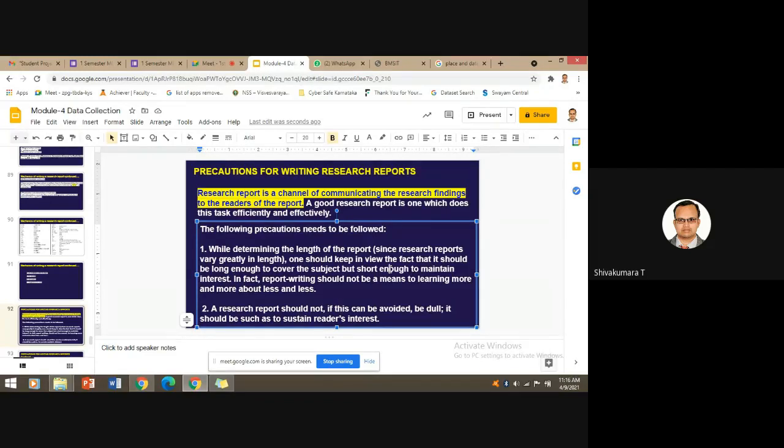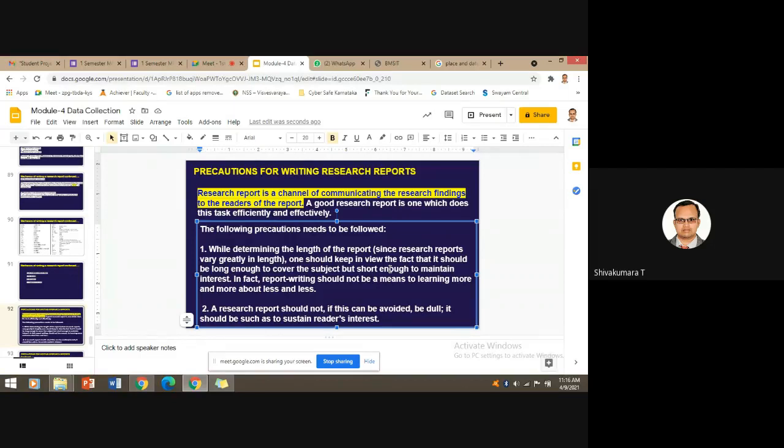First, the length of the report. Many times a report is short, especially business related, one or two pages. Financial maybe one single page, because they present a summarized report. But usually research studies or project reports will take around 60 pages to 200 pages, depending on the length of the findings of your research and the deep explanation about the research work. So the length depends.